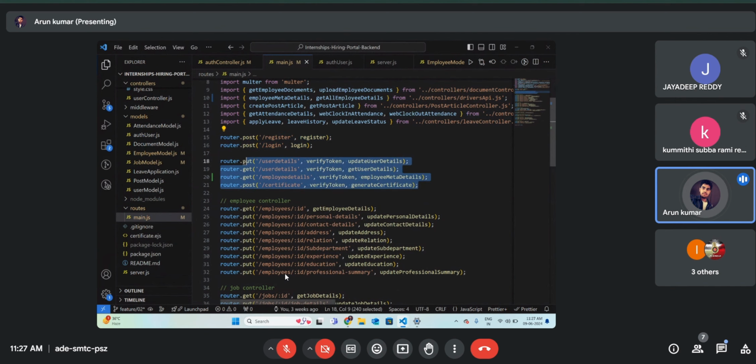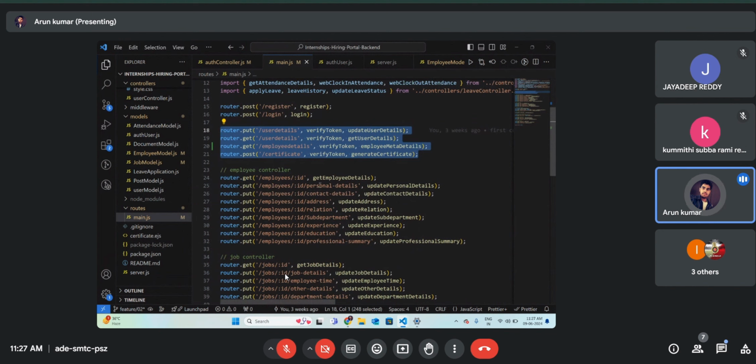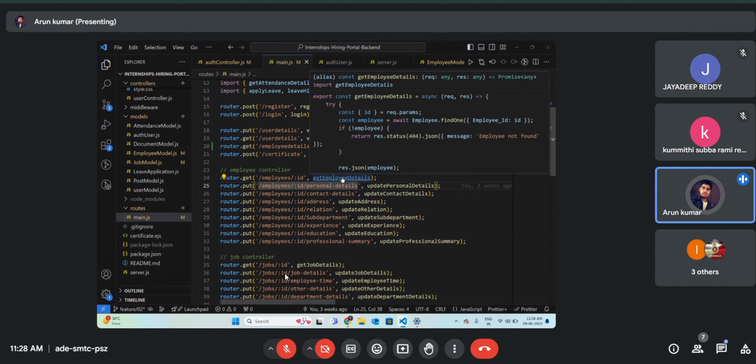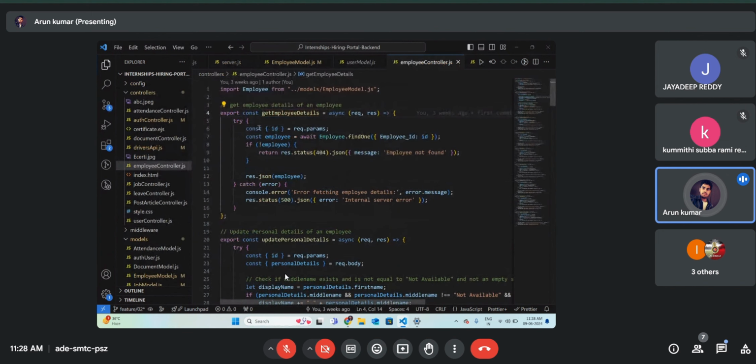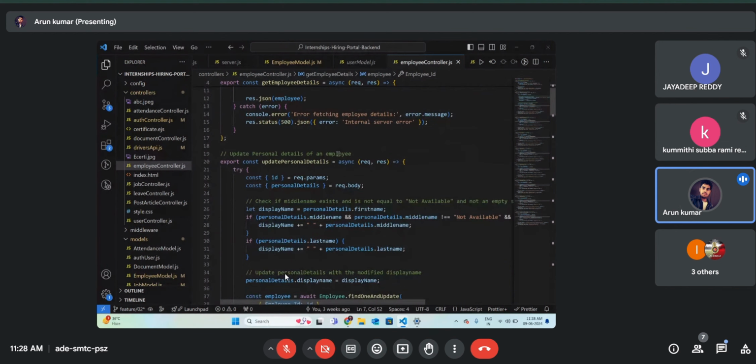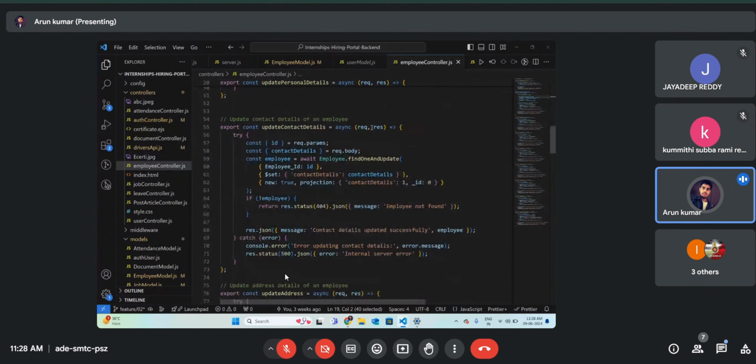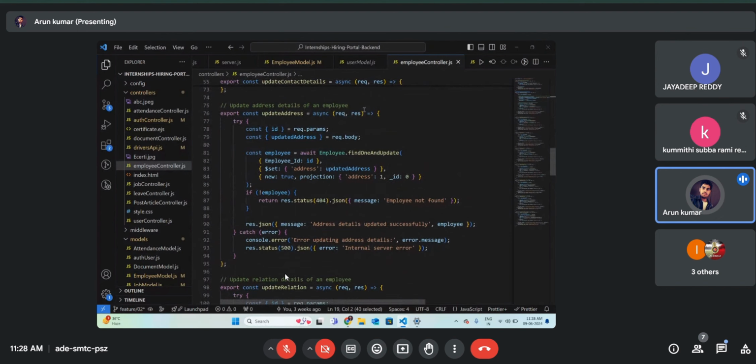This is for fetching the basic user details. This is for the employee controller, and I commented that this is the employee controller. When I click on any controller, like I want to know how get employee details is written, as you can see, the get employee details is written here. This is the module for the get employee details. The same is for the update personal detail. This is for the contact details. This is for the address detail.